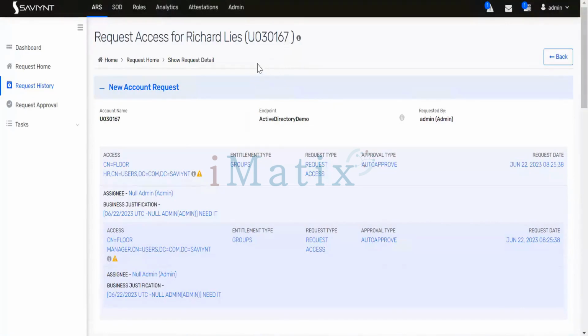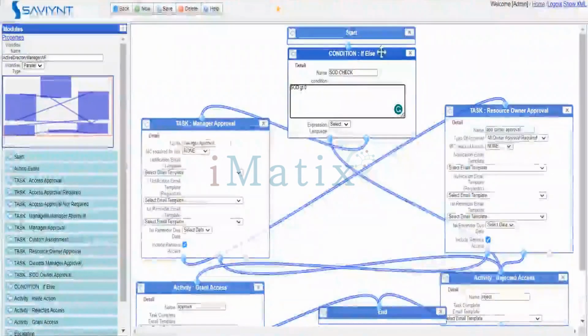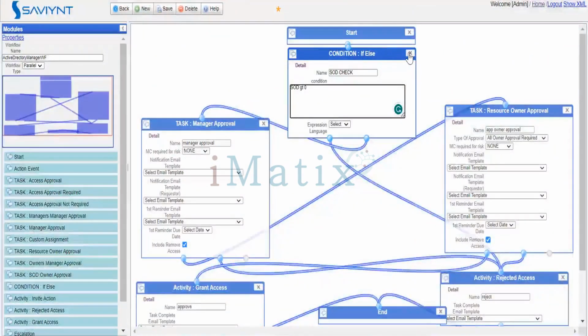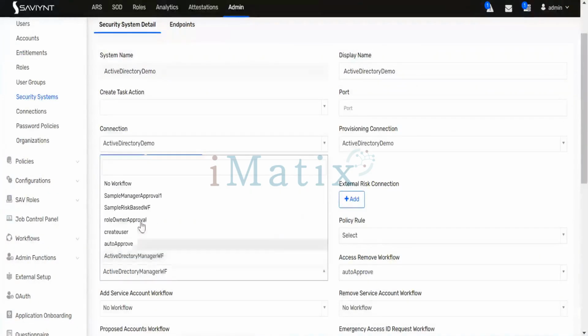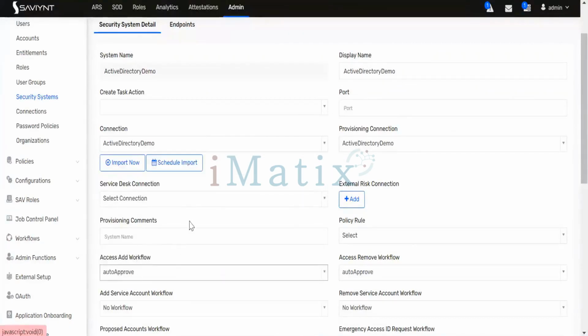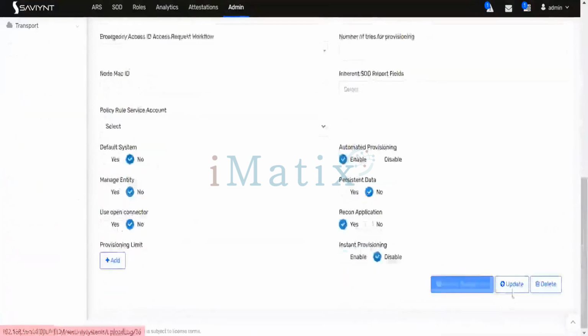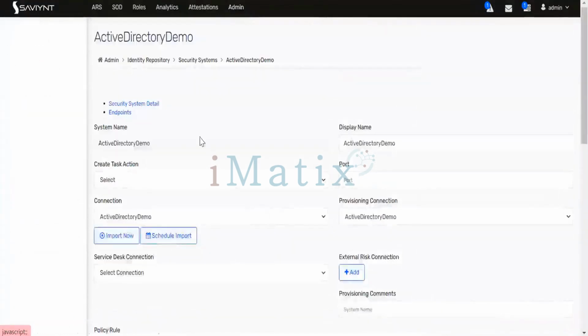Yesterday we saw how you can do detective SOD. If your workflow is not there, let's say I am simply removing this workflow. Before removing the workflow, I will go to security system. Instead of this workflow, I will make it an auto approve. Auto approve workflow means a simple workflow. Now update it. I change the workflow.